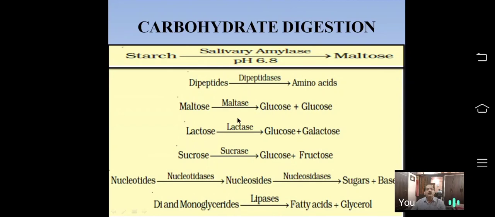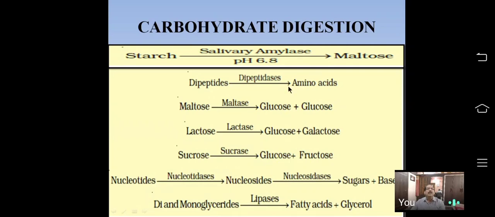Similarly, lactose is a disaccharide digested by the intestinal enzyme lactase into glucose and galactose. Similarly, another disaccharide, sucrose, is digested by the enzyme sucrase into one molecule of glucose and another molecule of fructose.